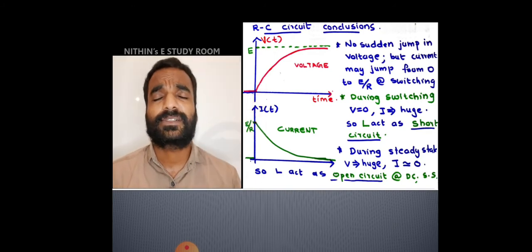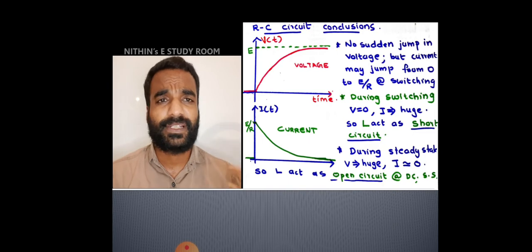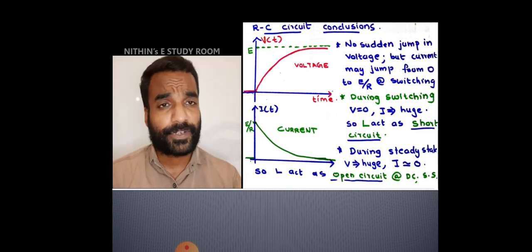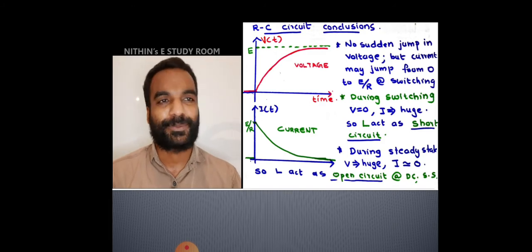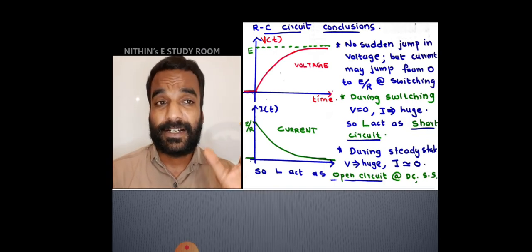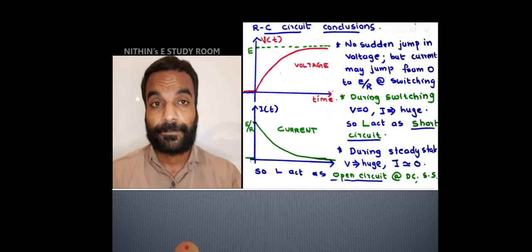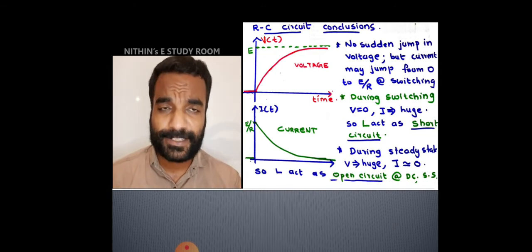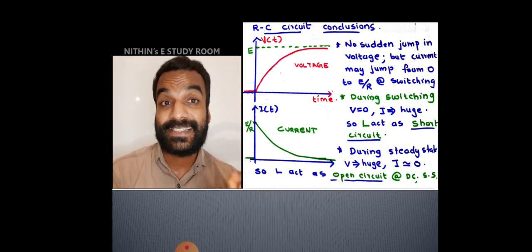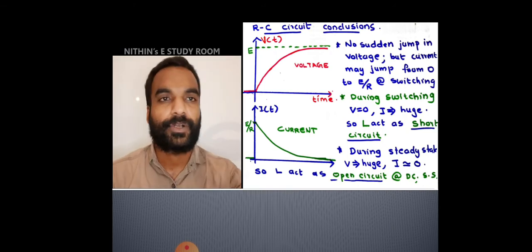So voltage is 0 and current is high means the equivalent representation is a short circuit. Okay. Leave it for us to do problems. The steady state condition is very, very important. So, at steady state, capacitor acts as open circuit for DC excitation. That is important. Okay.